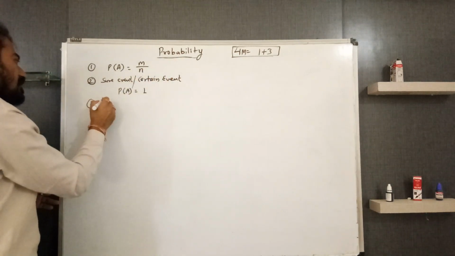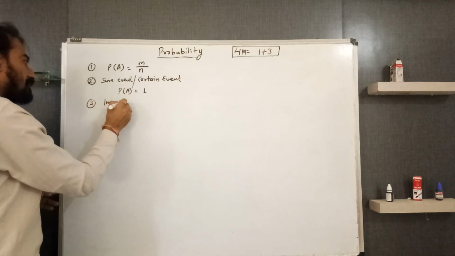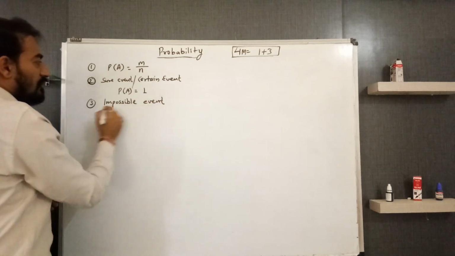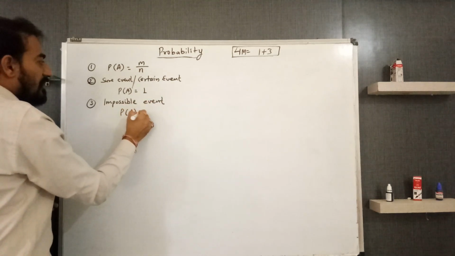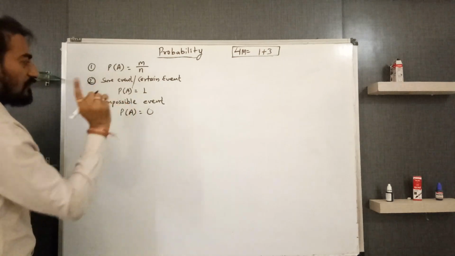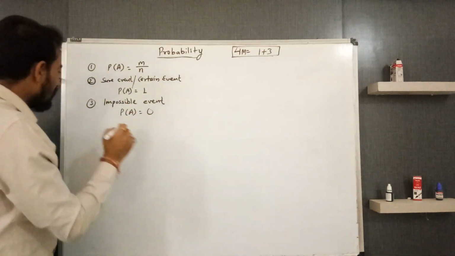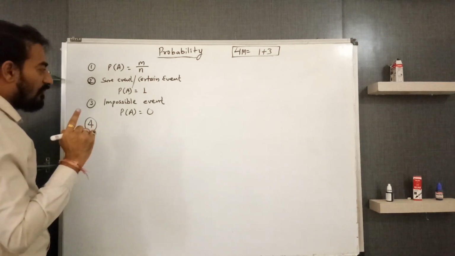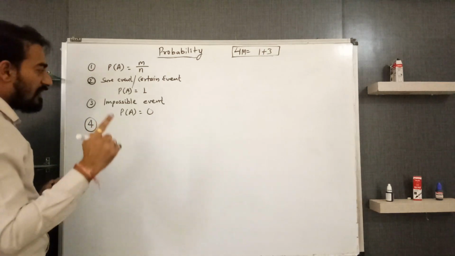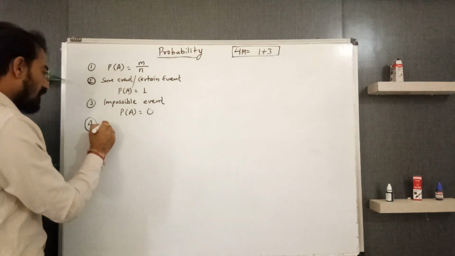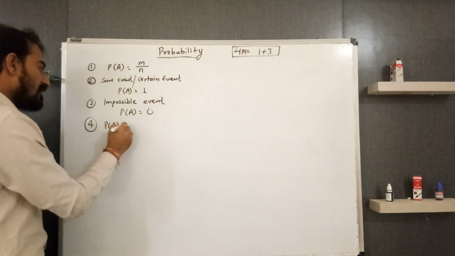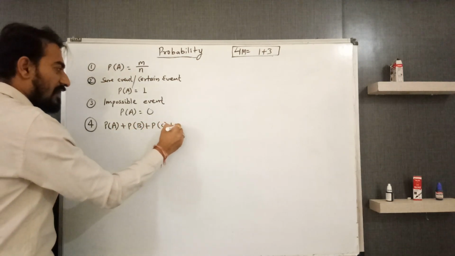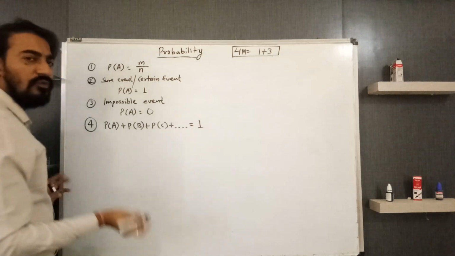Next, what is the probability of an impossible event? The probability of an impossible event is 0. For writing 0, you will get 1 mark. Next, fourth, what is the sum of probabilities of all the elementary events of a random experiment? It is always 1.